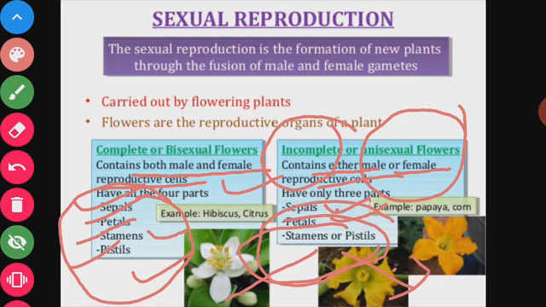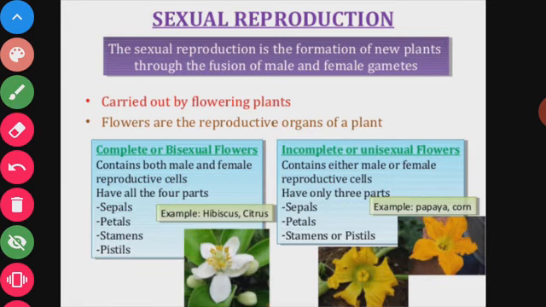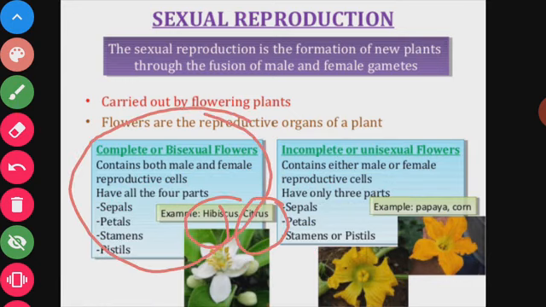What is the difference between complete and incomplete flowers, or bisexual and unisexual flowers? A complete flower has both male and female reproductive cells. An incomplete flower has either male or female reproductive cells. Examples of complete or bisexual flowers are hibiscus and citrus. Examples of incomplete or unisexual flowers are papaya and coral, where only one sex is present.